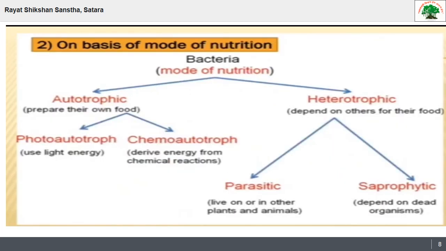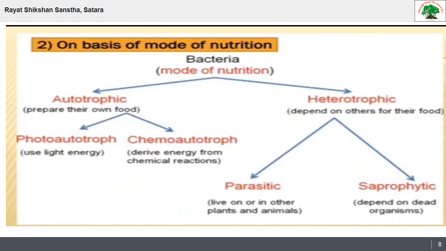And again, one more criterion for bacterial classification. Actually, this criterion is not included in your textbook, but in the next few points there are the words autotrophic, heterotrophic, then photoautotrophs, chemoautotrophs, and saprophytic.